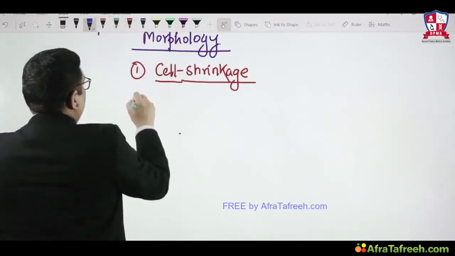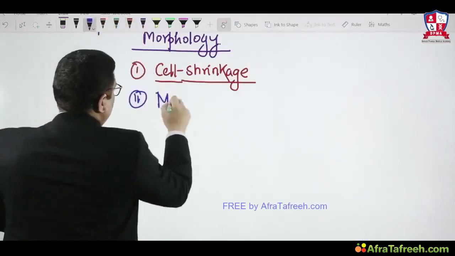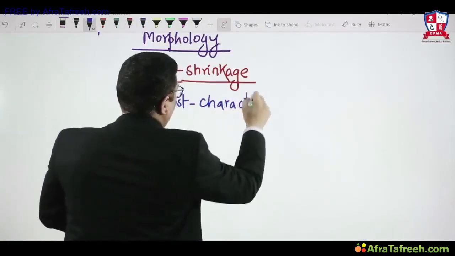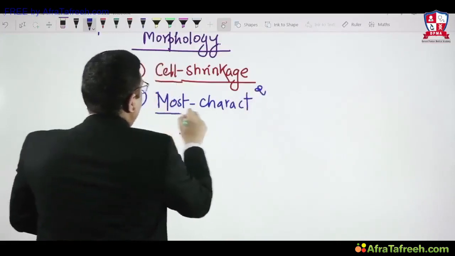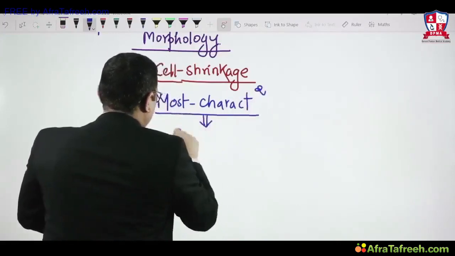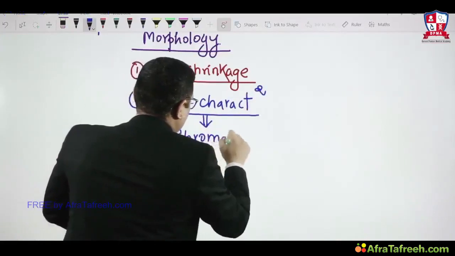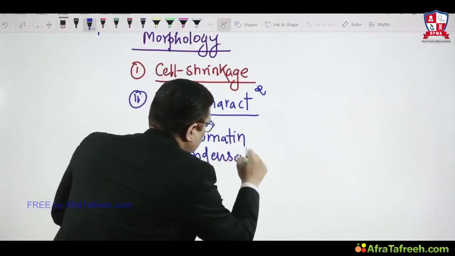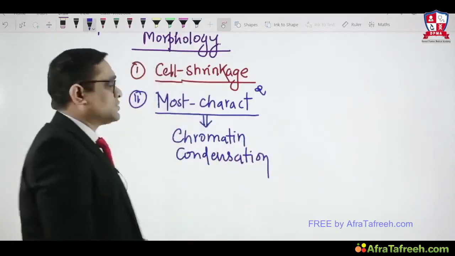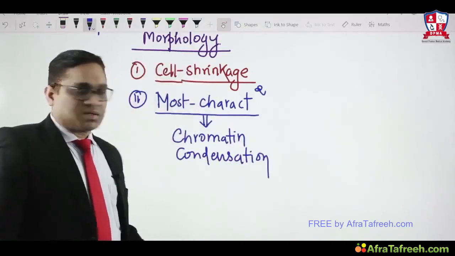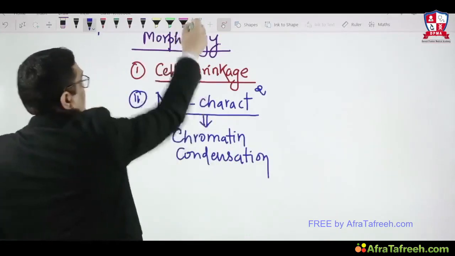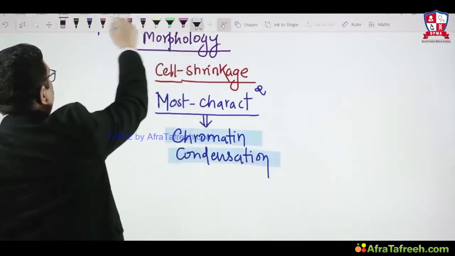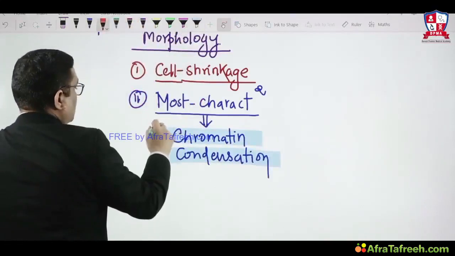Another important thing which the examiner asks in exam: what is the most characteristic feature of apoptosis? Many times in All India and AIIMS exams, the most characteristic feature of apoptosis is chromatin condensation. Remember, it is chromatin condensation. It is the most characteristic feature of apoptosis on microscopy or morphological examination. This has been asked many times in All India and AIIMS exams, so this is what I wanted to highlight.